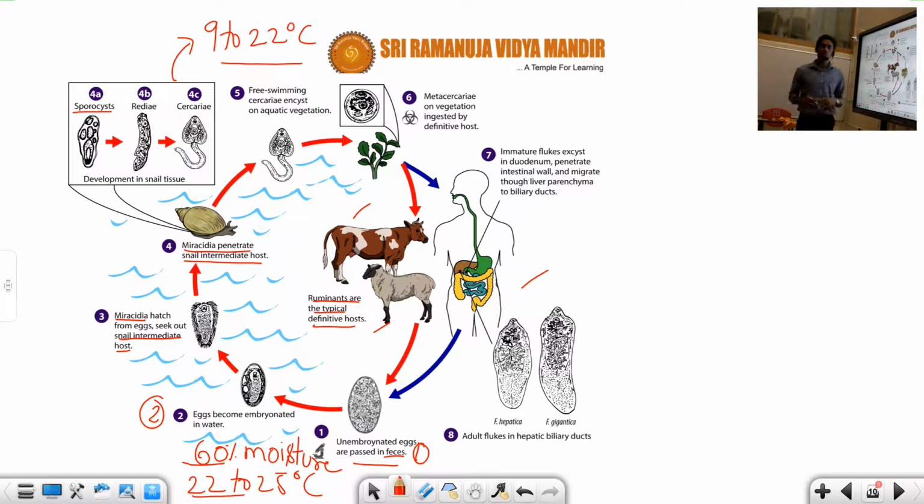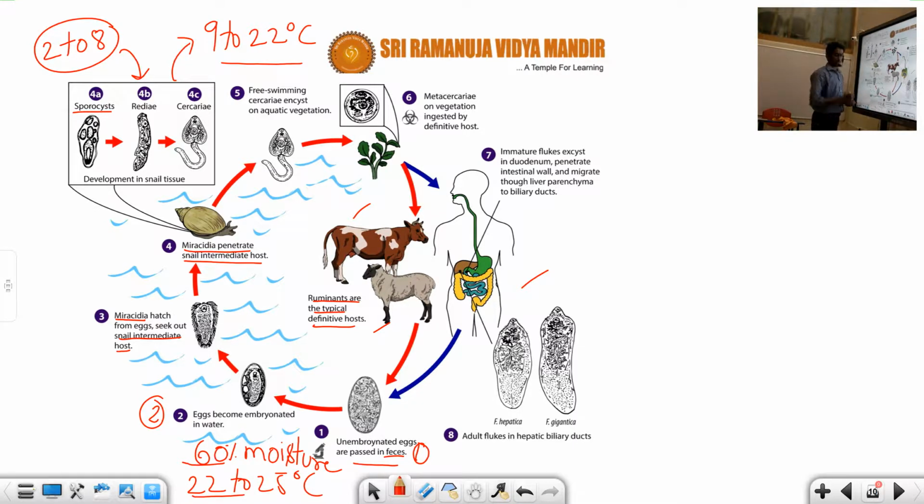This sporocyst larva takes food material and obtains nutrition from the snail and develops into 2 to 8 rediae larval forms. You can see, students, up to now this is the second step.